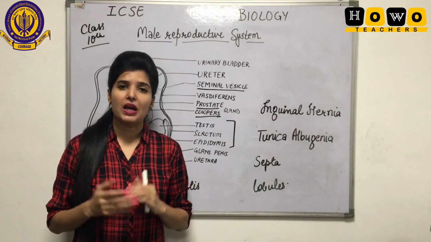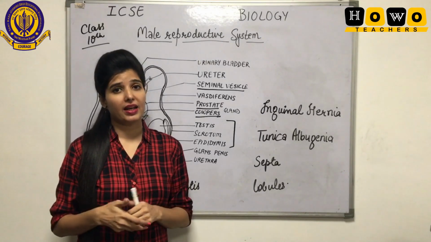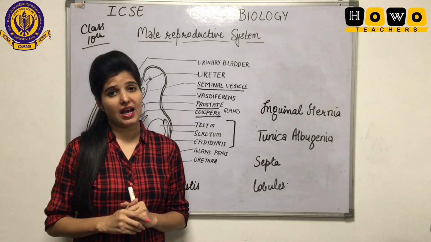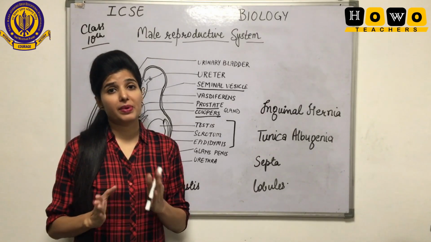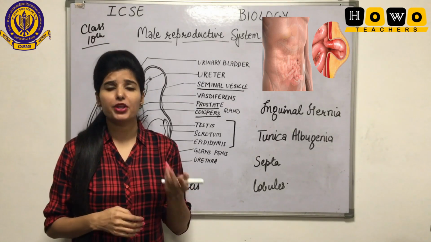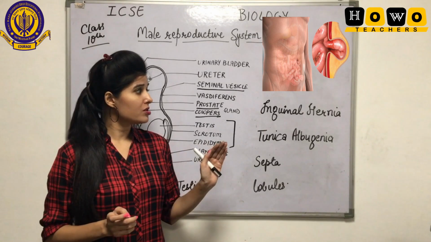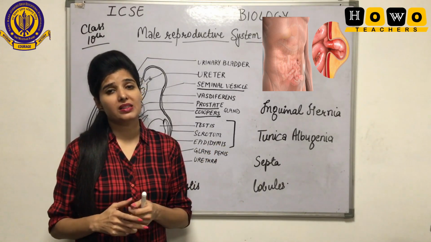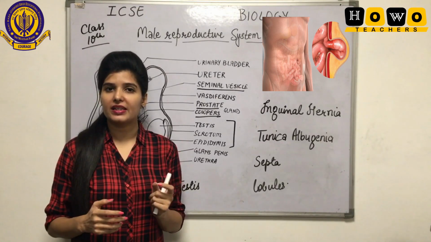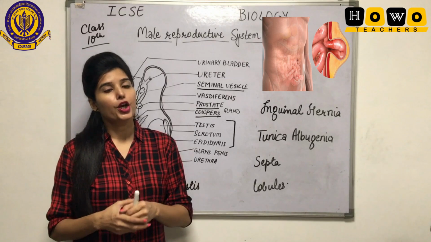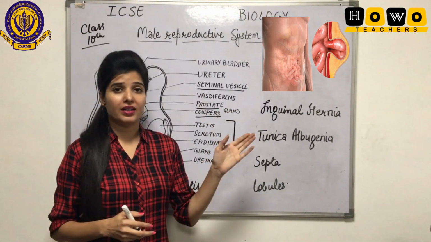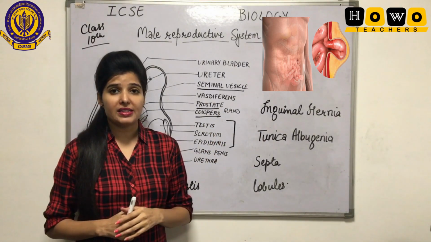Inguinal hernia. This is a condition which can lead to male sterility. Students, in this case, there is a bursting of the abdominal cavity muscles. That can be due to any kind of reason. But because of that, the intestinal muscles come inside, and there is a failure of movement of the testicles from the abdominal cavity towards the scrotum, and that leads to inguinal hernia, or we can say male sterility.